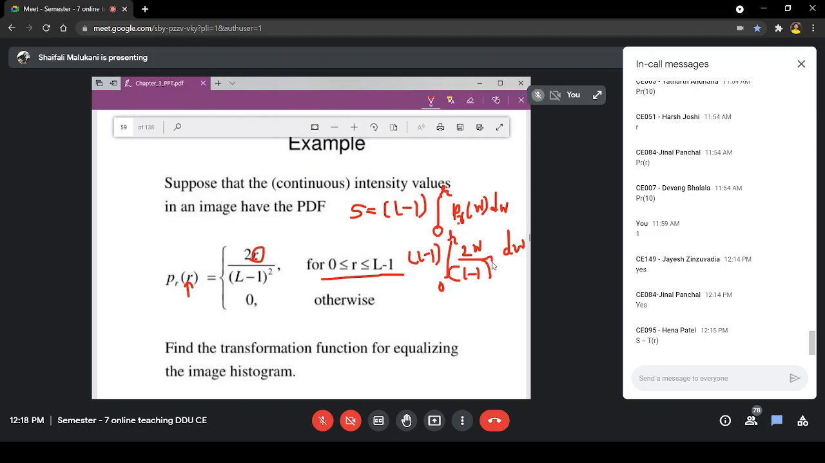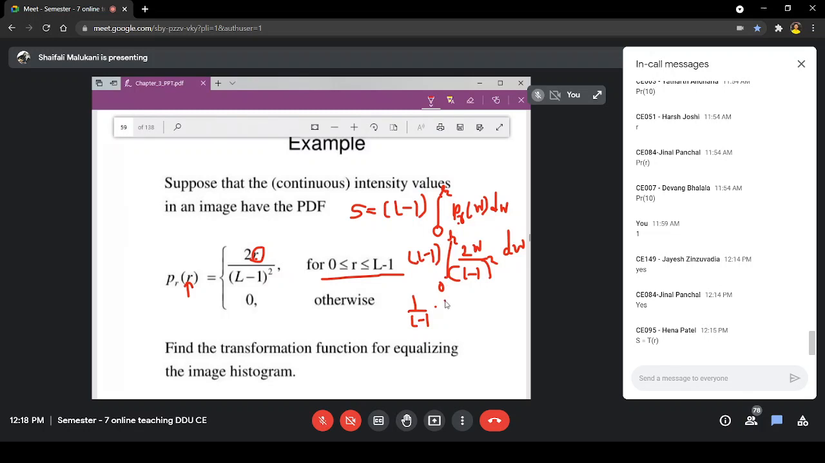Can you further simplify? What will be that? L minus 1 will come out. So what will be the value here? It will be 1 divided by L minus 1 into, what will be the integral here? L minus 1 square is taken out because it is constant with respect to W. One L minus 1 got cancelled. So that is why 1 divided by L minus 1 is remaining.